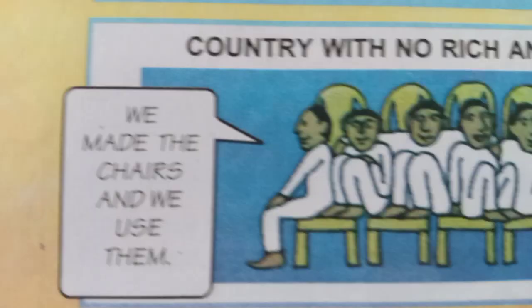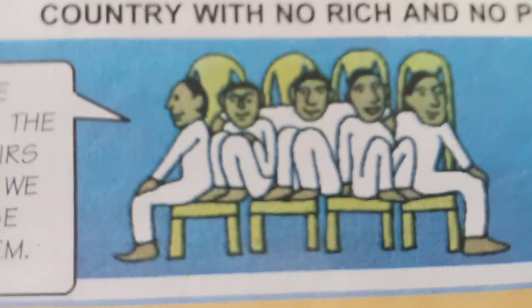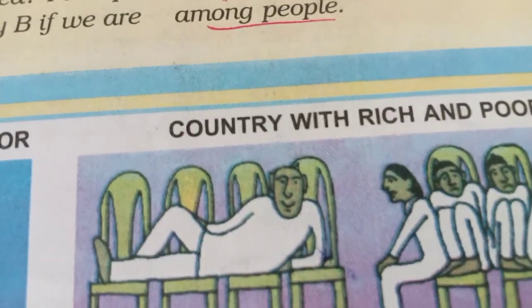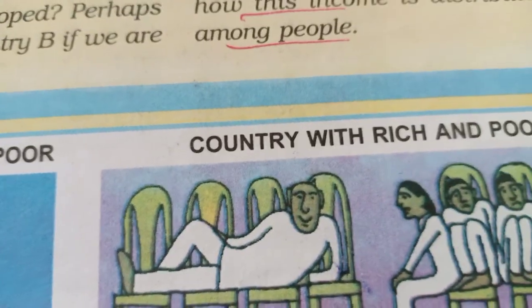On the other hand, most of the citizens in country B are poor, and one person, the fifth citizen with 48,000, is extremely rich compared to the other four.